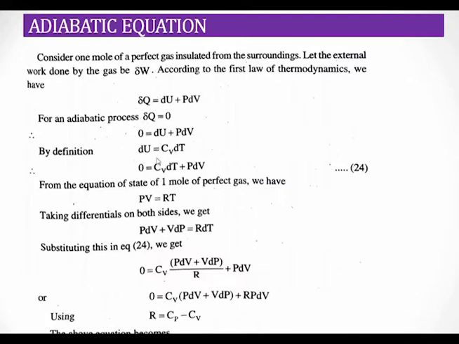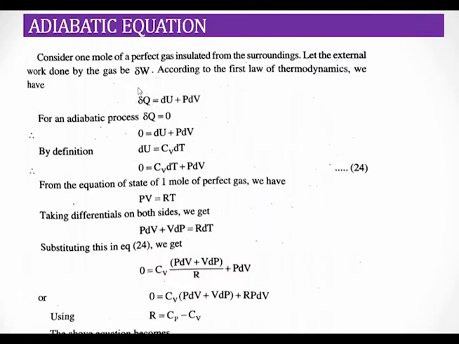So we know what Cv is. Cv is ∂Q by ∂T at constant volume. So when we find ∂Q by ∂T at constant volume from this equation, we know that ∂Q by ∂T is equal to ∂U by ∂T. Cv is the specific heat capacity at constant volume. So we can calculate the specific heat capacity at constant volume from the first law of thermodynamics.